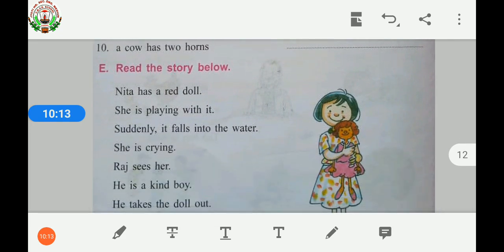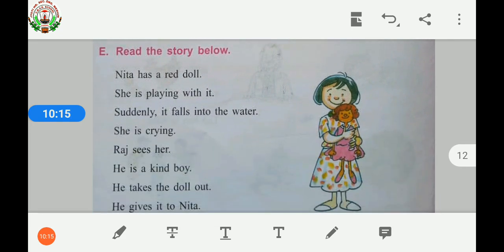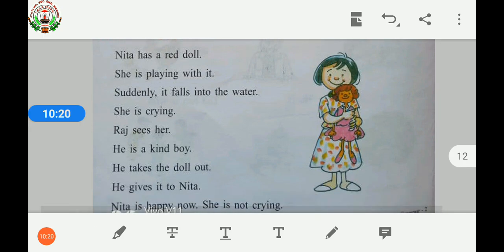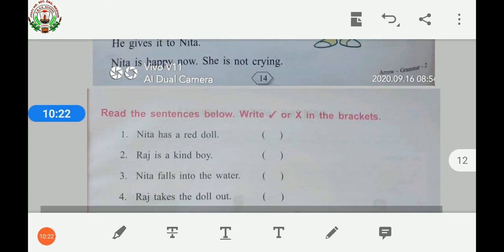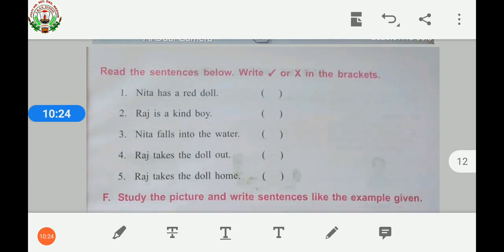Now, question number E. Read the story below. Children, one small story is given here. You have to read this story carefully and then you have to tick correct, right or wrong, in the bracket given here. So, let's start reading the story.